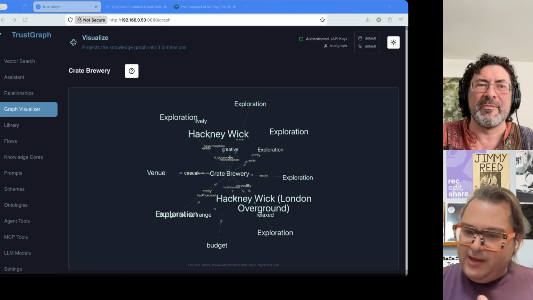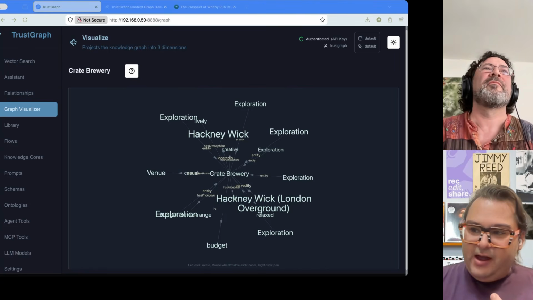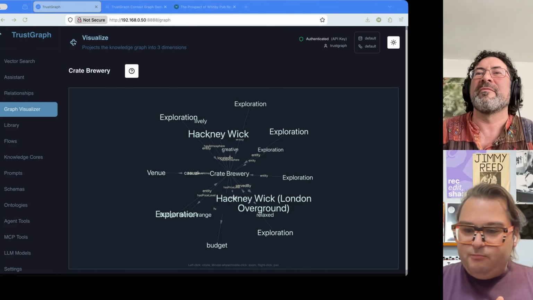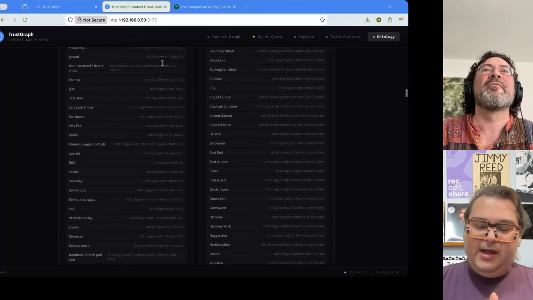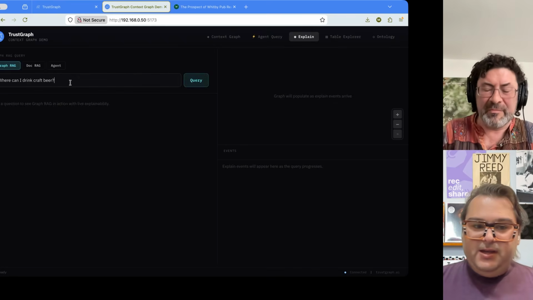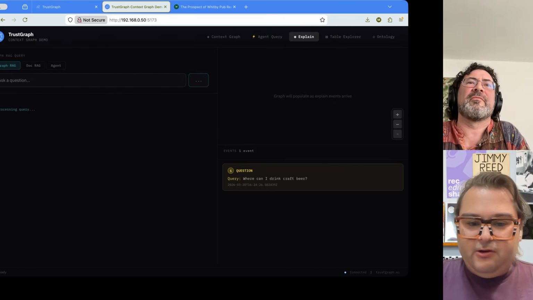We started out this demo by showing that, even though we got the same answer when we asked, let's see, what did we ask? We asked, what's a pub where you can get craft beer? And then we just said, where can I drink craft beer? Even though we got the same answer, the process of going through that was very, very different. Yeah, let's look at that again. So, where can I drink craft beer?